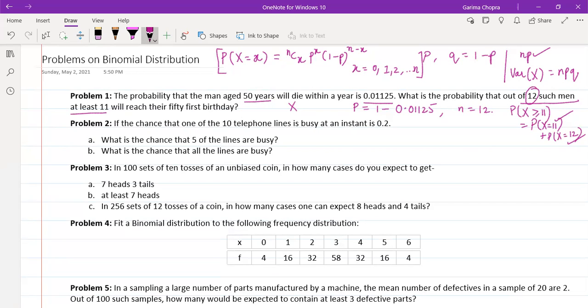Now come to the second problem. In the second problem, we have that the chance that one of the 10 telephone lines is busy at an instant is 0.2.